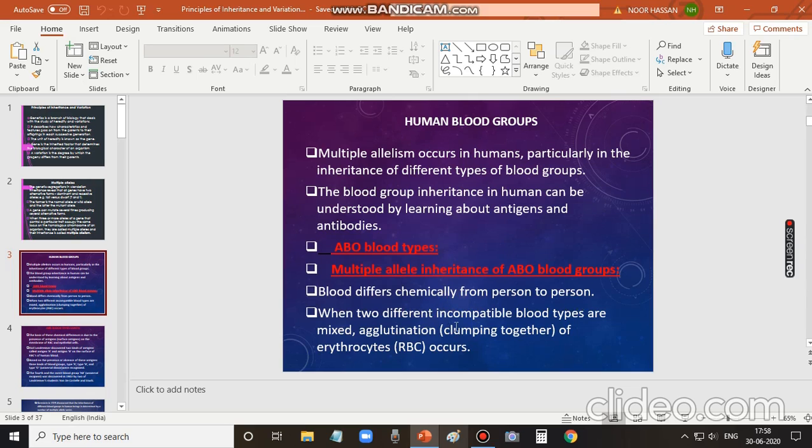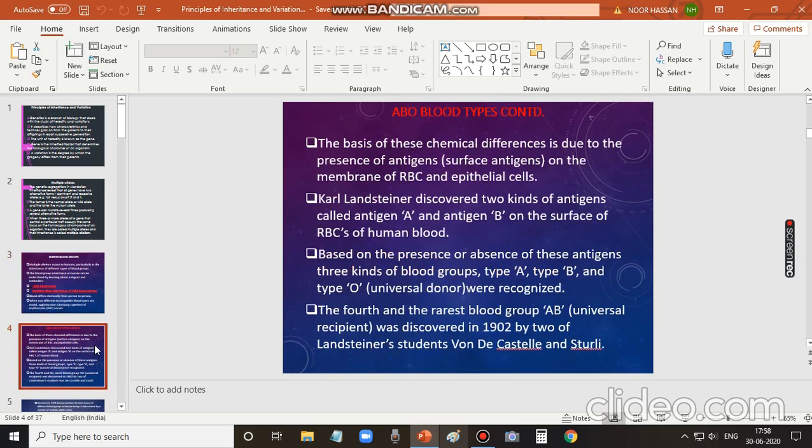When two different incompatible blood types are mixed, meaning blood groups which are not matching and not suitable for blood transfusion, it results in agglutination. Agglutination refers to clumping together, that is, blood cells are clumped together, joined together. I will discuss more about ABO blood types.